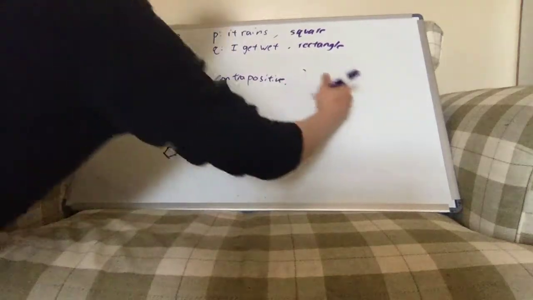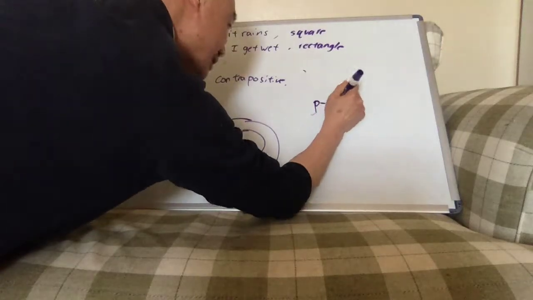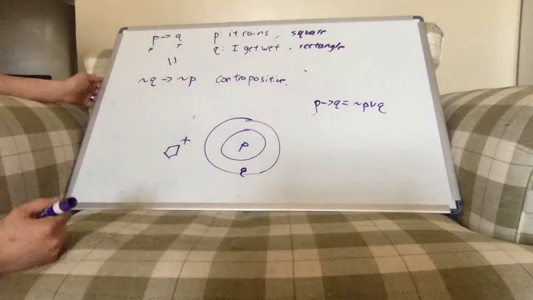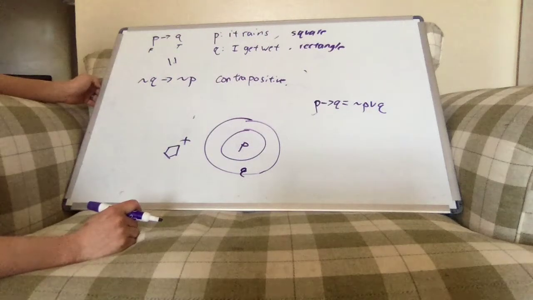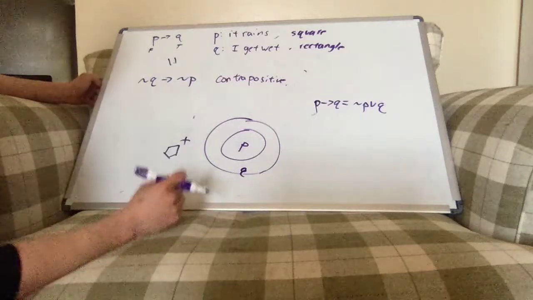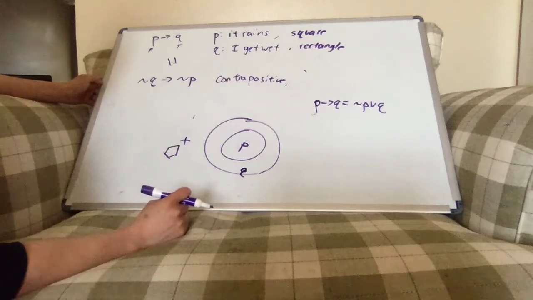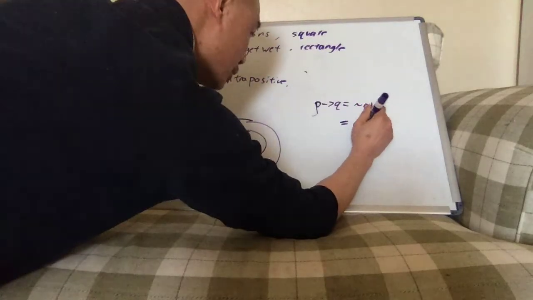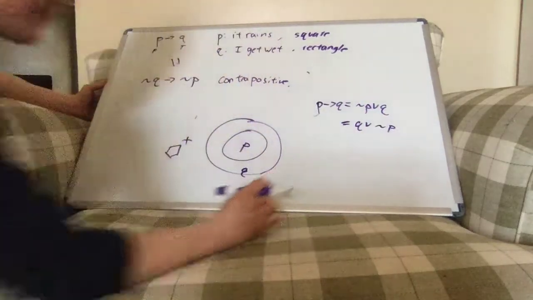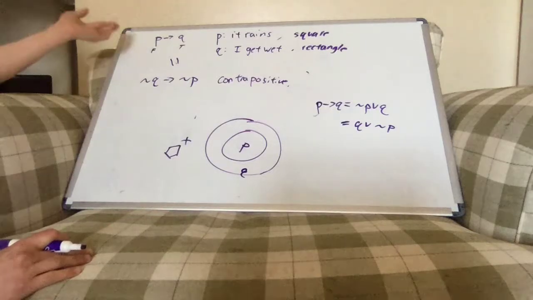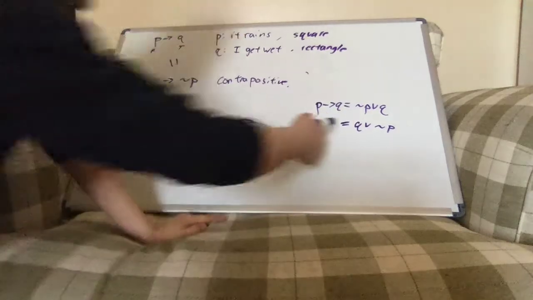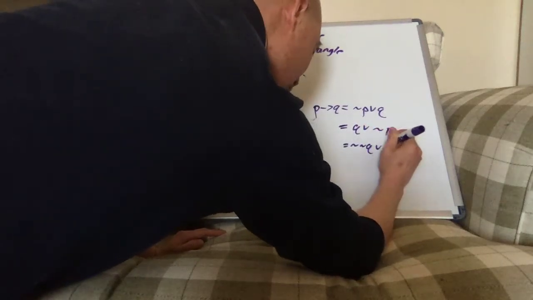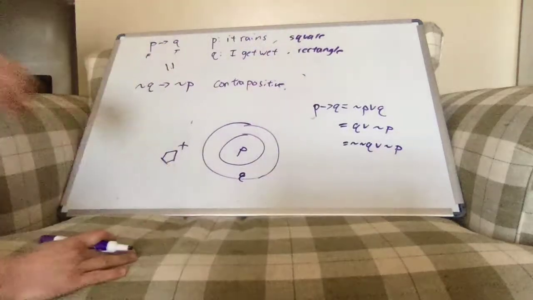So let me say, well, P implies Q. We know that's equal to not P or Q, correct? That's just our very first equivalence of that fact. And what we know about not P or Q is that that's definitely equal to Q or not P, right? I mean, I can switch those two things around and it doesn't make a difference. Then Q is not Q or not P, right?